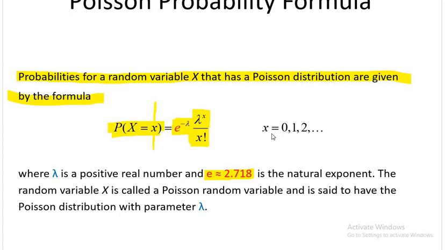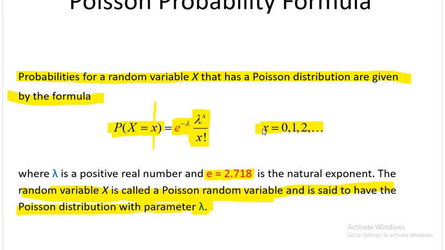So only lambda is missing. The value of x will be given. It will be either 0, 1, 2, 3, and so on. But lambda is missing. This lambda is called the parameter. In binomial distribution, we had n and p as parameters. If n and p are given, we can give you the binomial formula. So here, if lambda is given, we can give you the Poisson formula. If x is a Poisson random variable, then it has a Poisson distribution with parameter lambda. So only lambda should be given here.